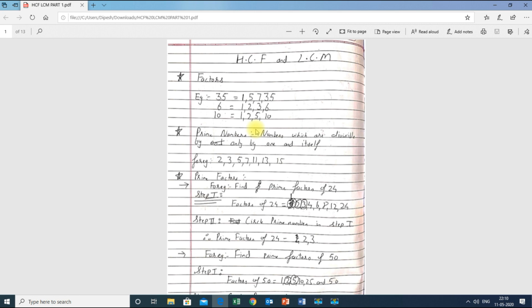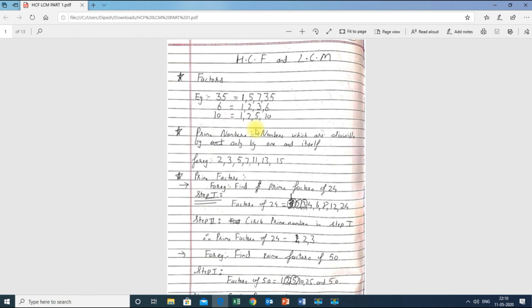We should also know some basic number system, that is, what are prime numbers. Prime numbers are numbers which are divisible only by 1 and itself. For example, 3 is a prime number because it is not divisible by any other number. It is divisible only by 1 and 3 itself.